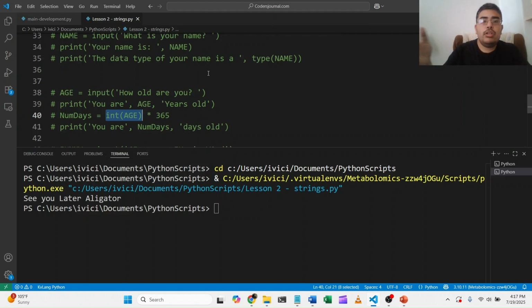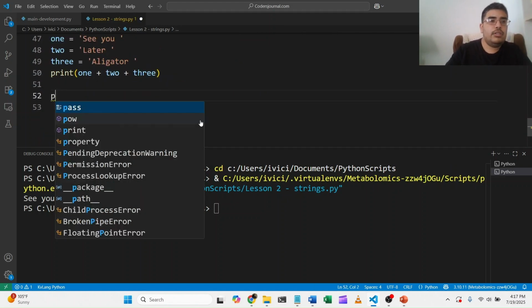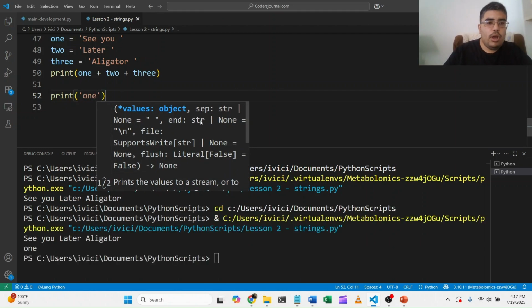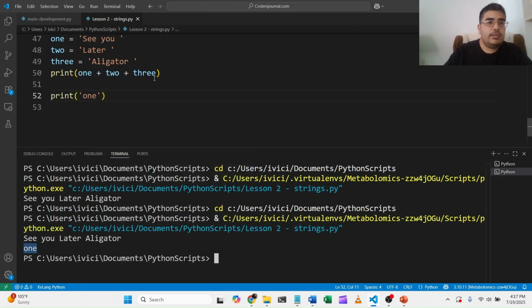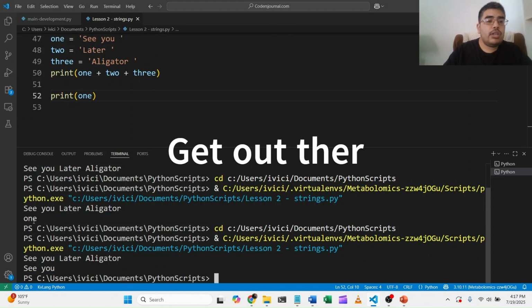You're gonna need to troubleshoot the same way I had to troubleshoot when I came up with 365 16s. That's how you're gonna come up with situations, if you've never done it before, where you're trying to print one and it just prints one instead of printing the variable one. These are situations you will only be able to figure out if you do it yourself. So get out there and start coding, guys.